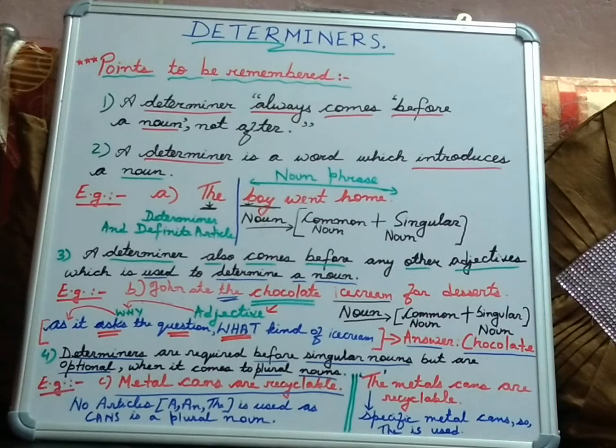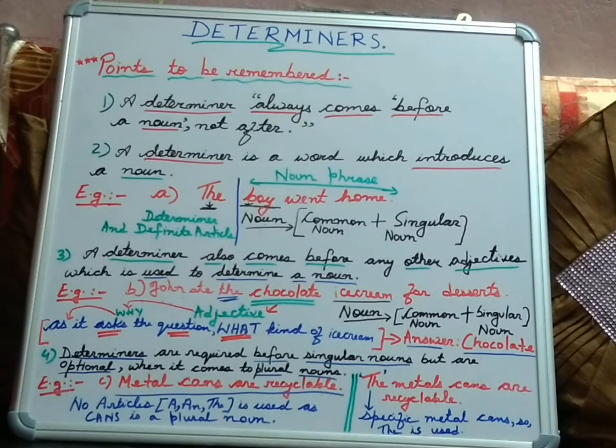One thing you have to remember is that while judging the determiner in a sentence, you don't have to think about subject and predicate. The determiner can be in the subject portion as well as the predicate portion. You just have to be concerned about its placement just before the word which is a noun. And number 2, most importantly, it needs to be a singular noun.